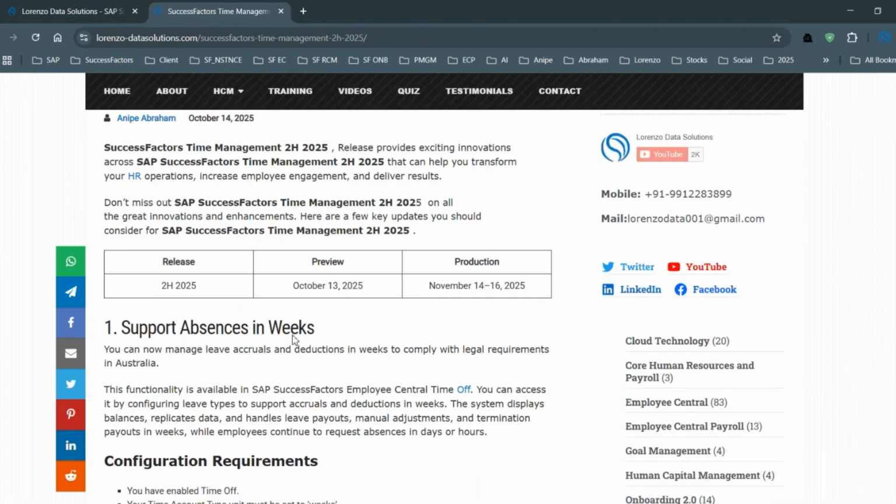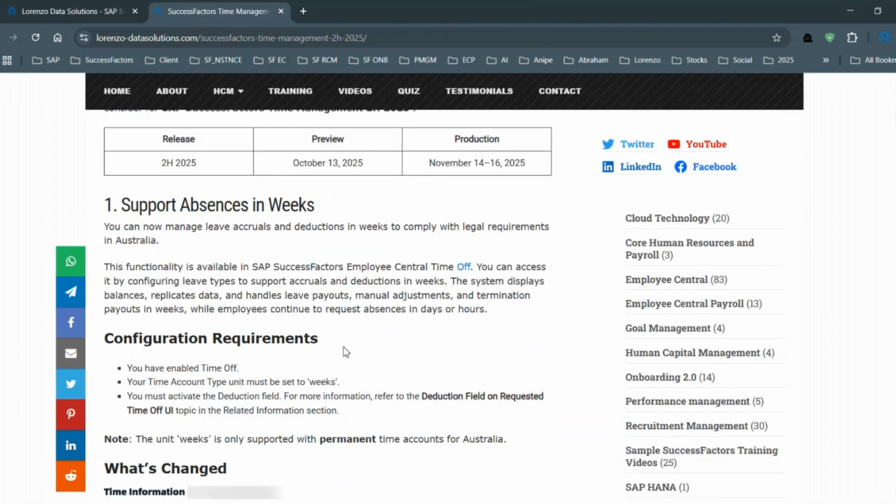As you all know, the preview release is October 13th, 2025, and the production release date is between 14th November and 16th November 2025. So we will go directly to the first one.